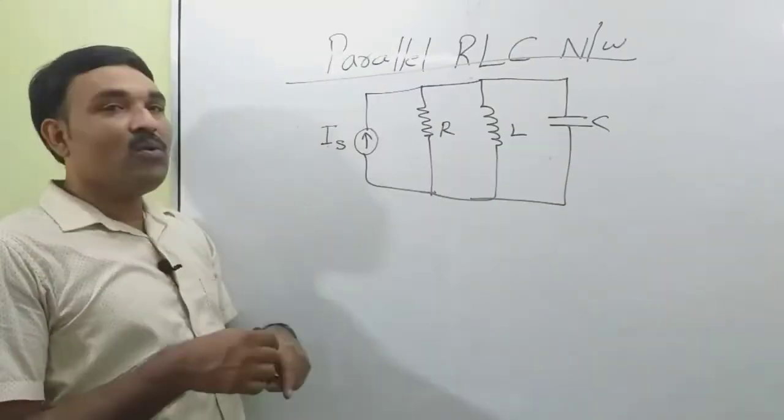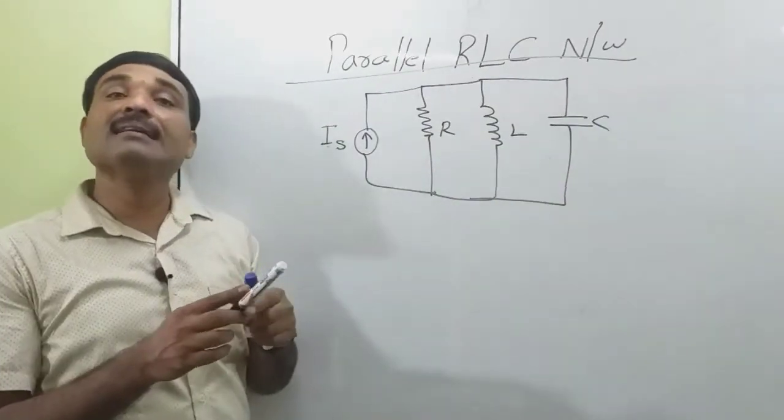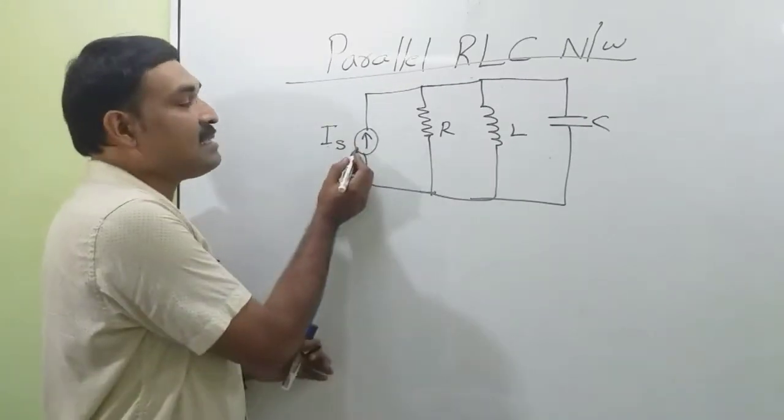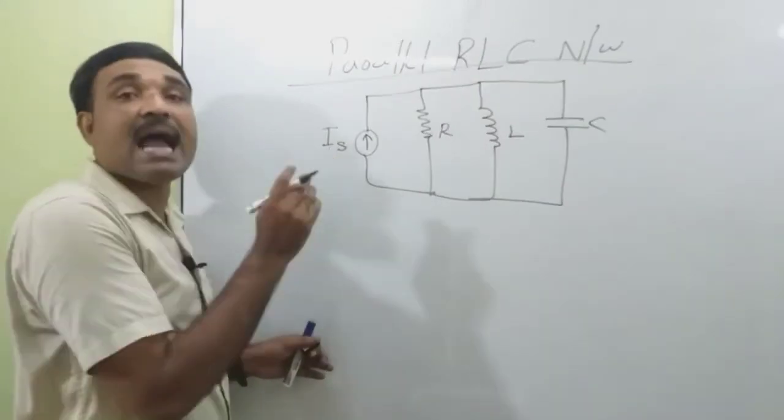Okay. Now, this will represent a parallel RLC network. And we have a DC current source whose value is IS.